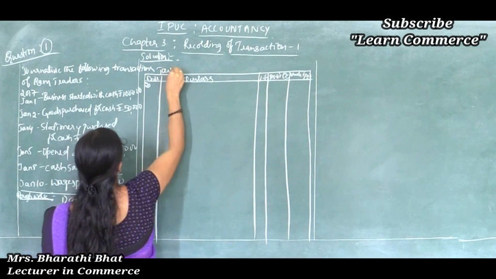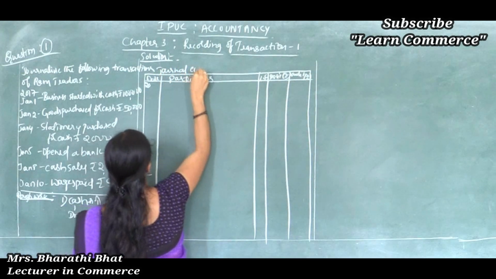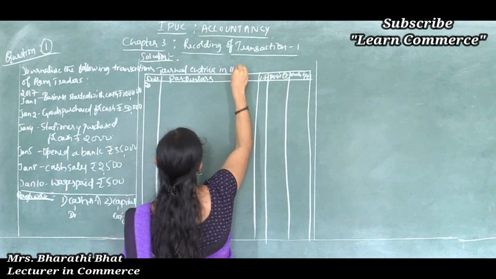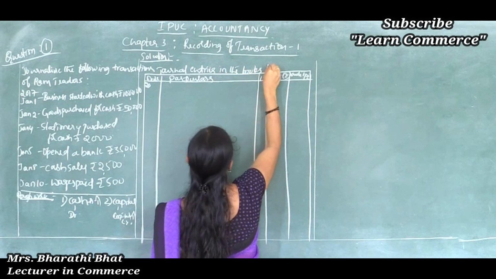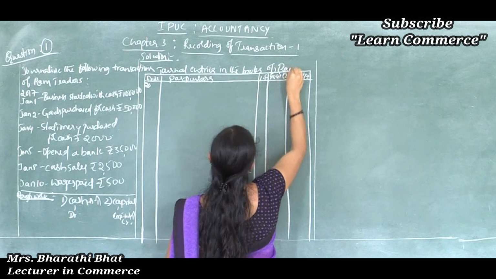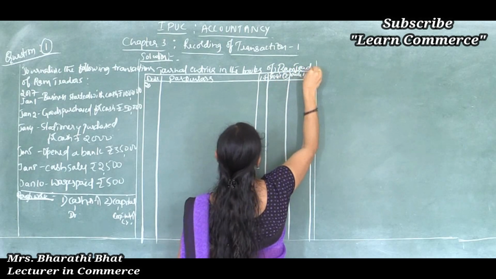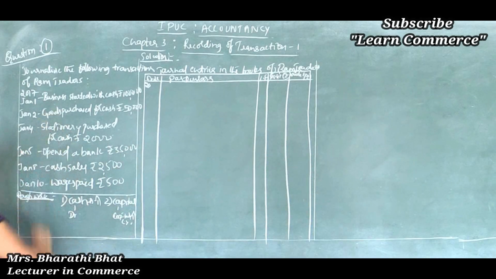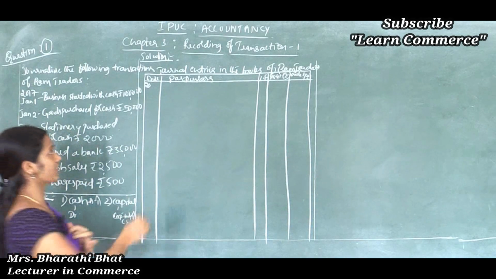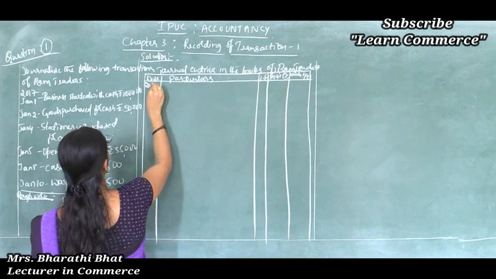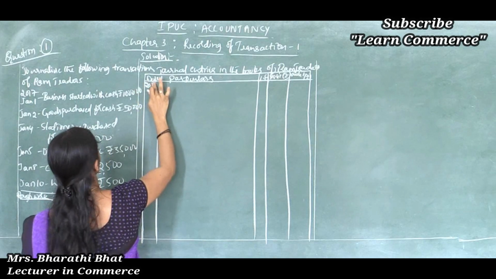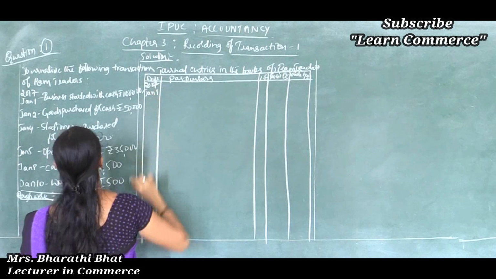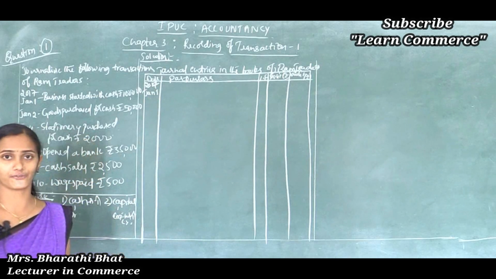The heading is like this: Journal entries in the books of Ram Traders. And take down the first transaction. We can record this transaction in this format: 2017 January 1st, business started with the cash.